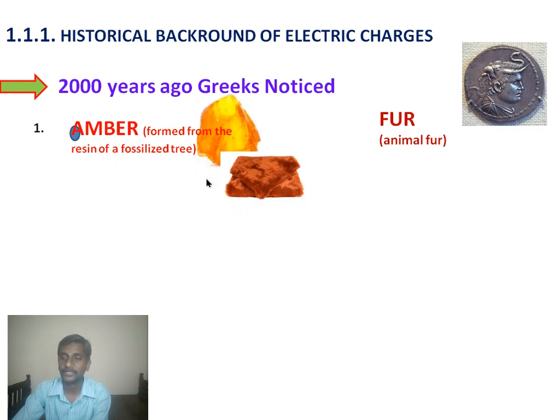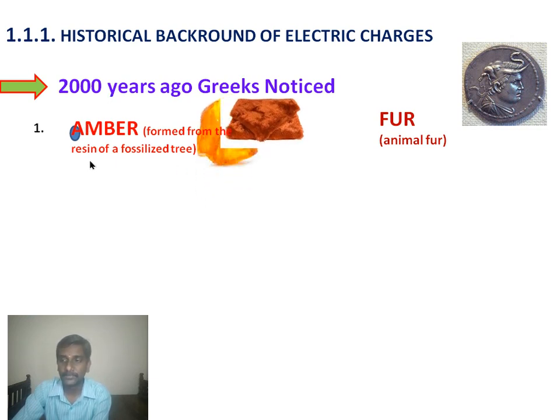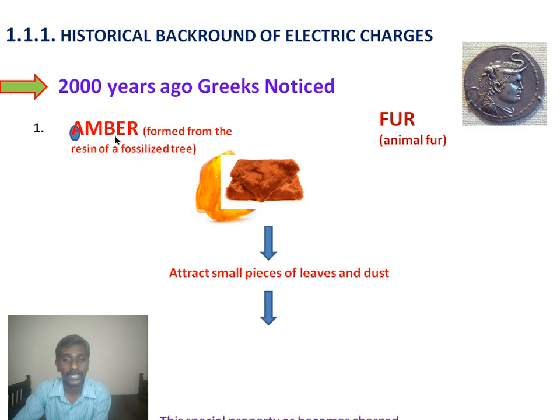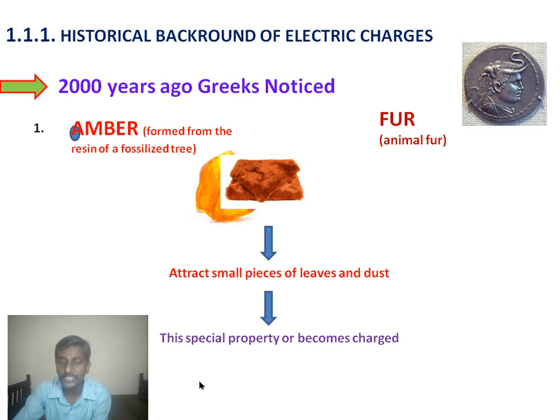Look at the diagram. What happens when the amber rod is rubbed with fur? Amber attracts small pieces of leaves and dust. So the Greeks noticed that the amber rod has a special property: the amber rod becomes charged.